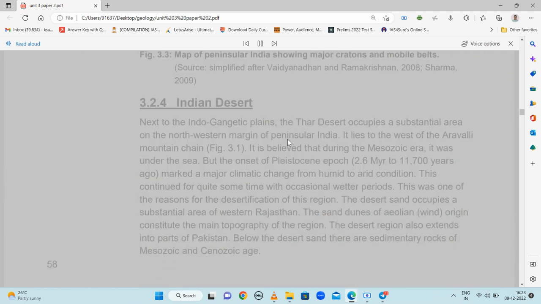Fig. 3.3 Map of Peninsular India showing major cratons and mobile belts. Source: simplified after Vaidyanathan and Ramakrishnan, 2008, Sharma, 2009.